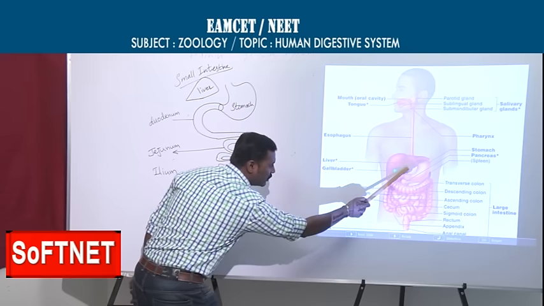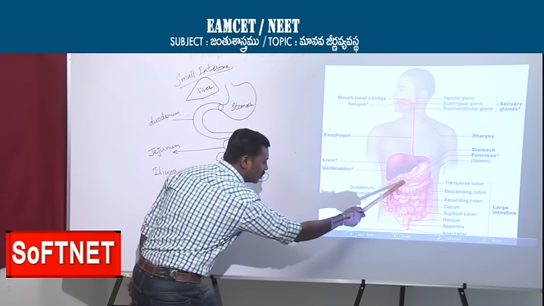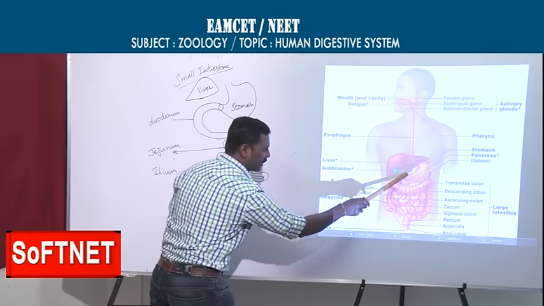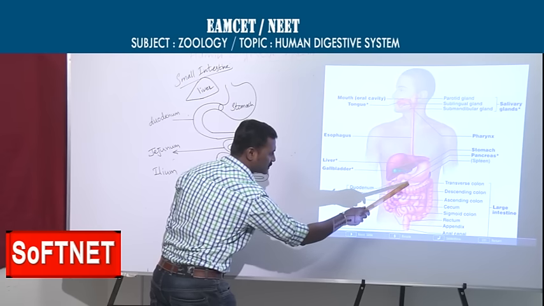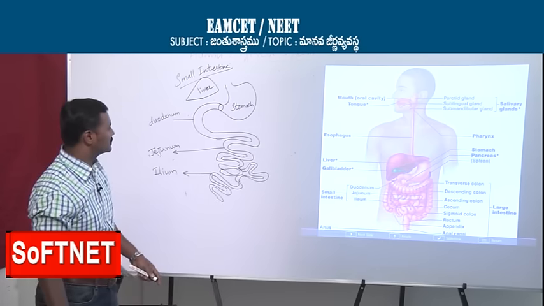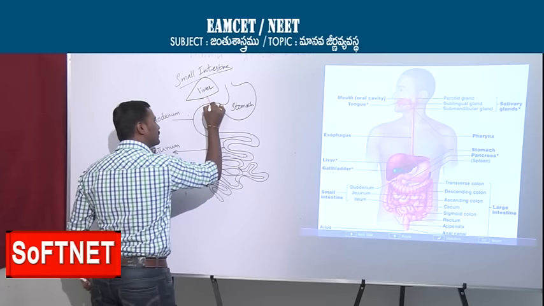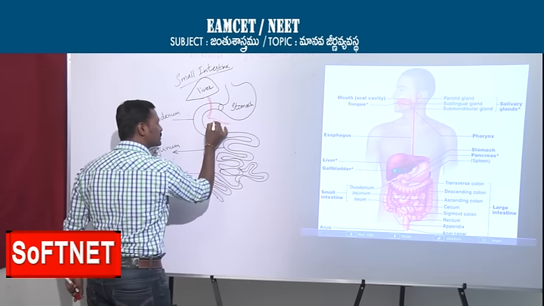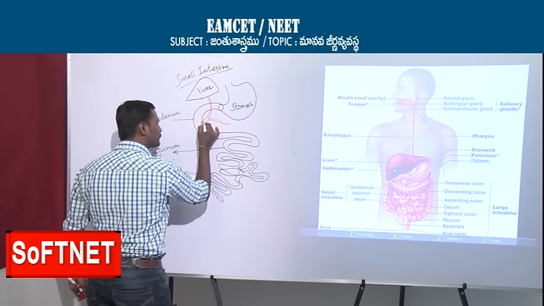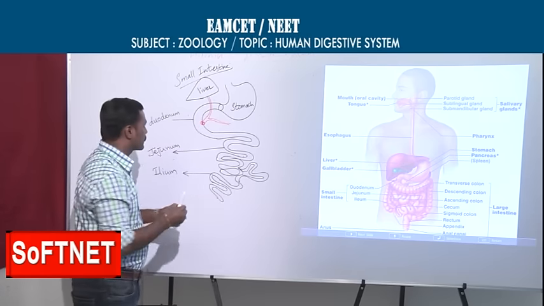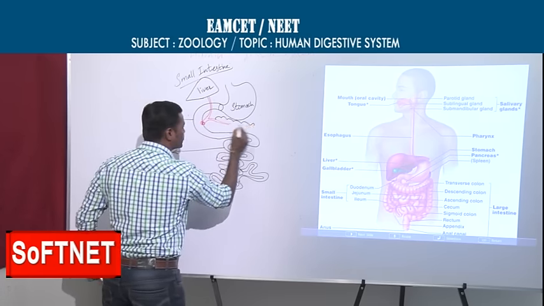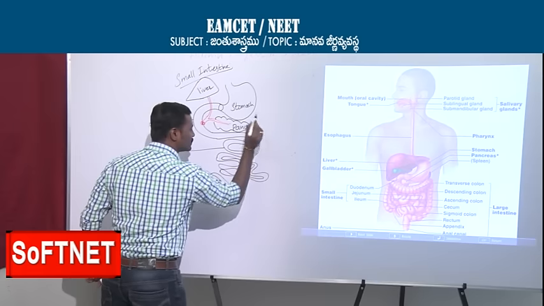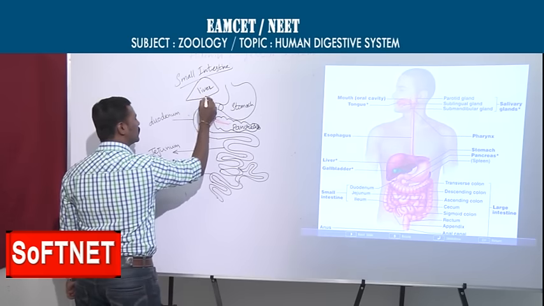There is a connection from the liver and also a connection from the pancreas. One connection is coming from the liver, and another from the next part, the pancreas.